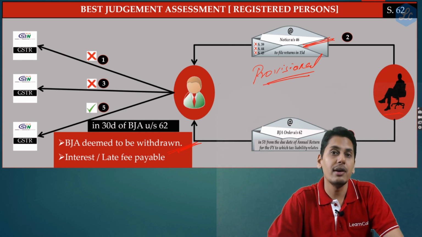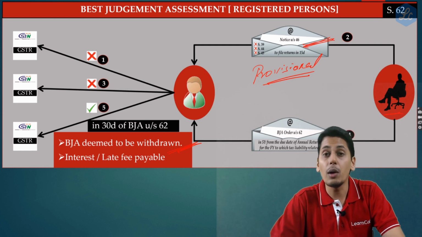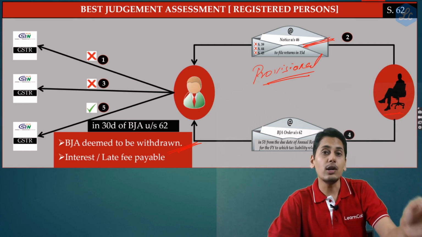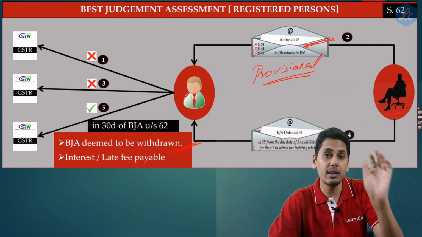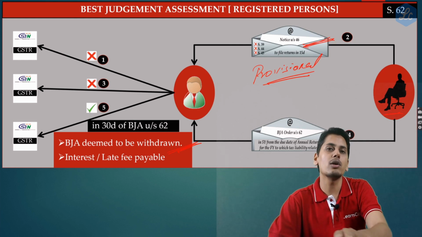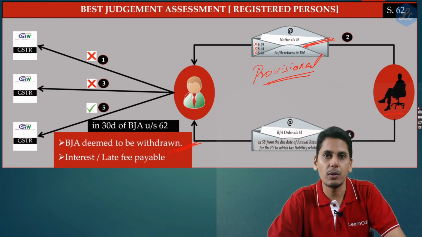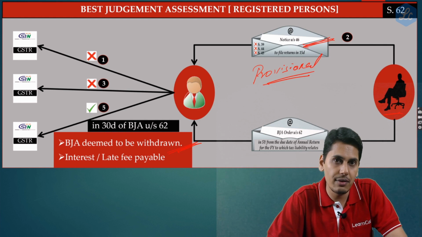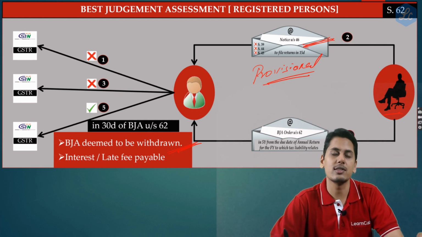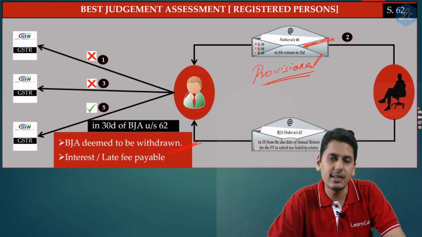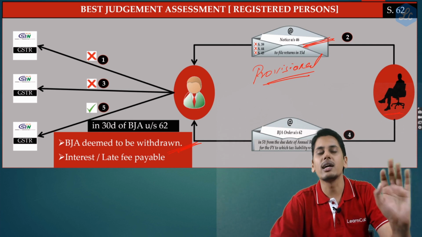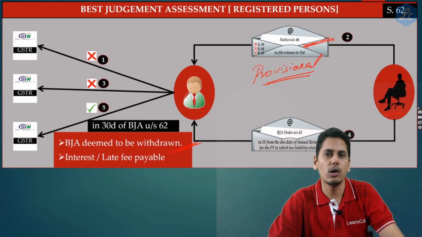Friends, normally, when can the property be attached? The property can be attached only after an order is being passed, right? And that too only after a period of 3 months from the date of the order. Let's suppose an order is passed today. Immediately tomorrow, the officer cannot come and attach your property. A minimum period of 3 months is given for recovery proceedings to be initiated. So friends, the normal flow is show cause notice, representations, demand order, after demand order 3 months, and then recovery proceedings. This is the general flow what we have seen.